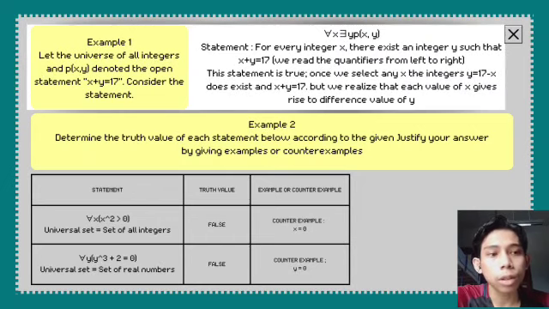The truth value is false, and the counterexample is x equal to 0. The second statement is for all y, in bracket y cubed plus 2. The universal set is the set of real numbers. The truth value is false, and the counterexample is y equal to 0.